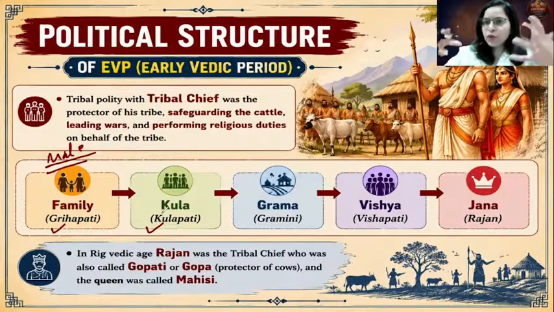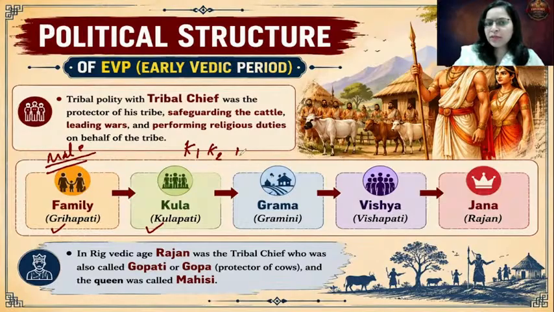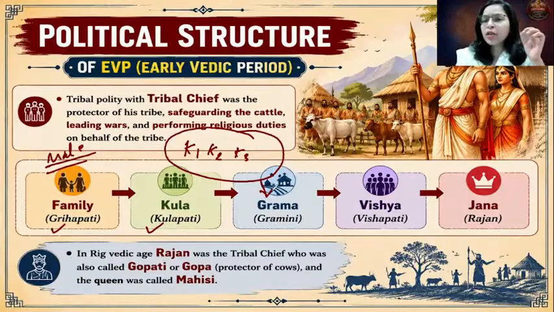Similarly, different kuls together formed one village. For example, there are 3 kuls, K1, K2, K3 in a particular area. So that particular area became one Grama, one village. And there used to be a head of that village. He was referred to as Gramini. So Gramini was the head of that Grama, that village.